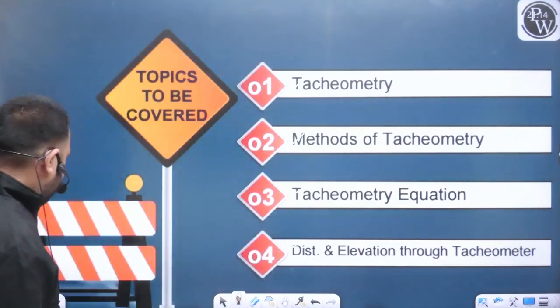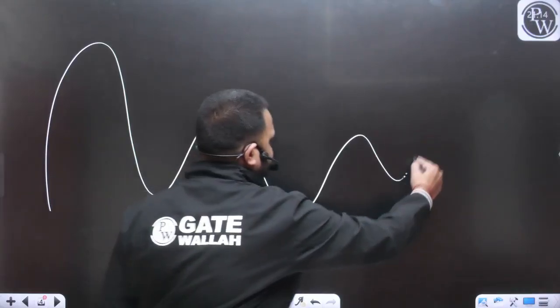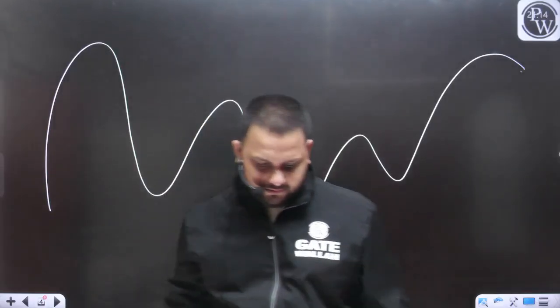Let's try to understand this situation. For example, this is a hilly situation. These are the hills.